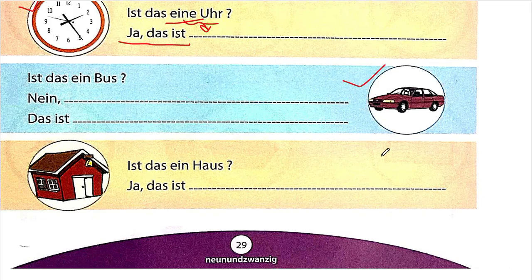I can see a car. Car is called Auto. Auto article is das. So nein, das ist, here simply kein Bus will be added, and here it will be das ist ein Auto. Is das ein Haus? Do we see a house? Yes. So ja, das ist ein Haus will simply come here.